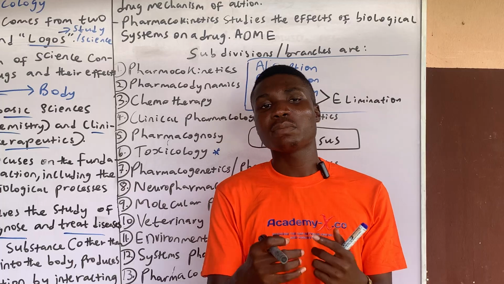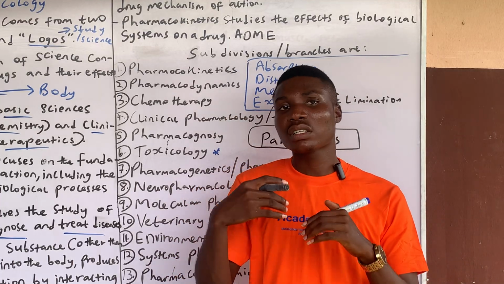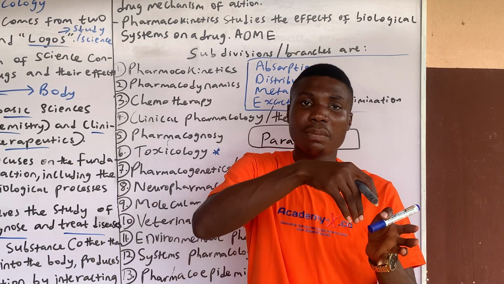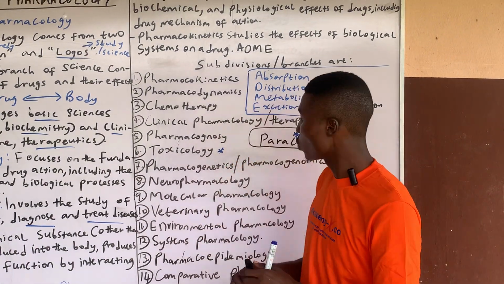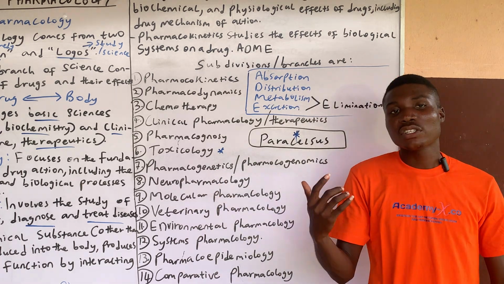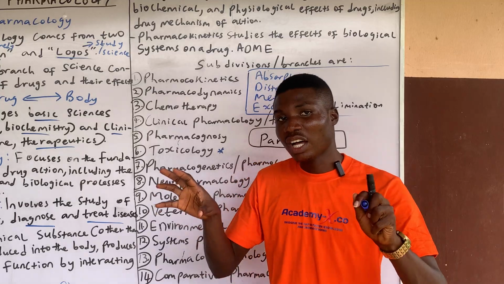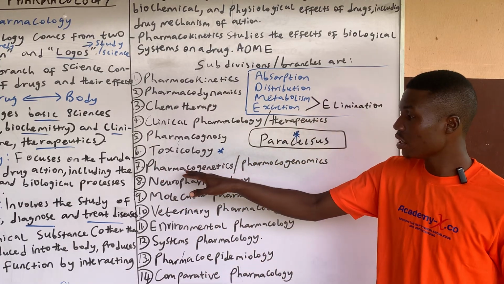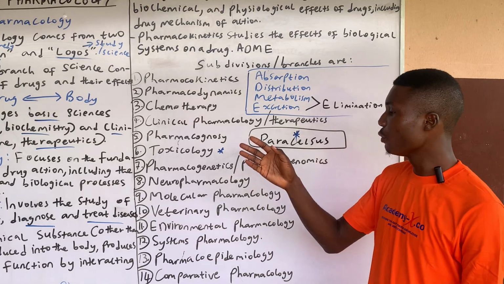On another person, that medication could cause maybe an allergic reaction, or it may not work. It could be that the dose for that particular person is not up to the therapeutic dose for that individual due to some genetic factors. So the study of how drugs work on individual levels is what we call pharmacogenetics, or pharmacogenomics. It's a branch or a field in pharmacology.